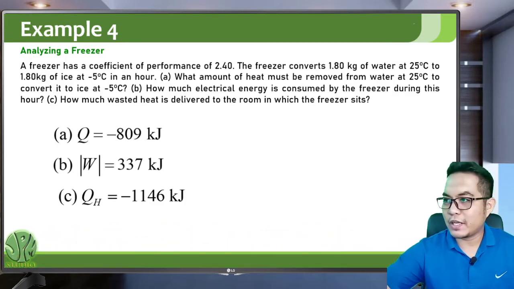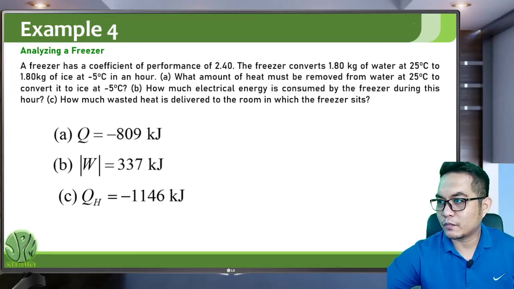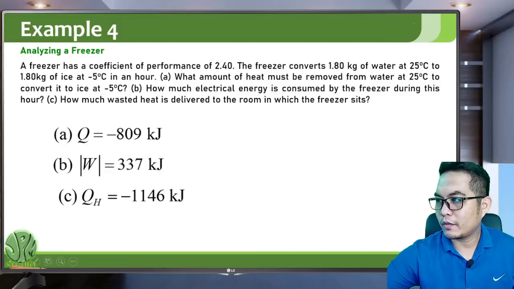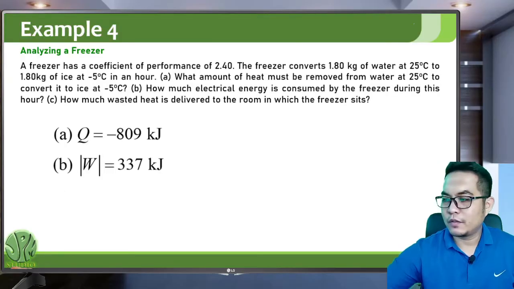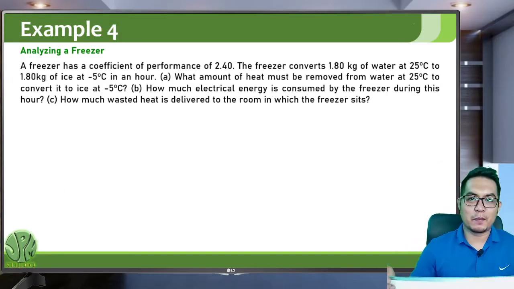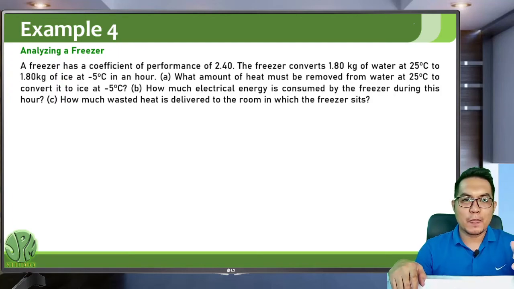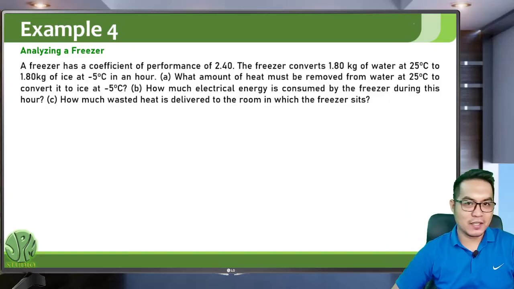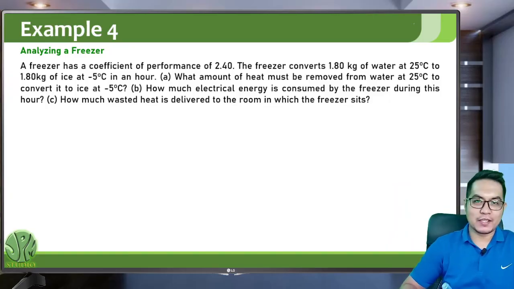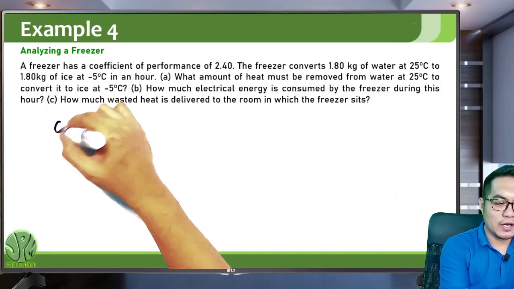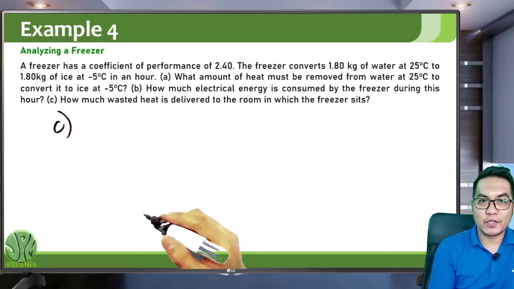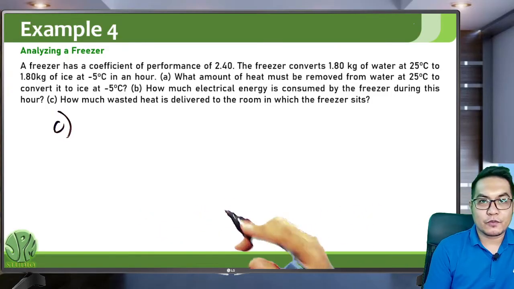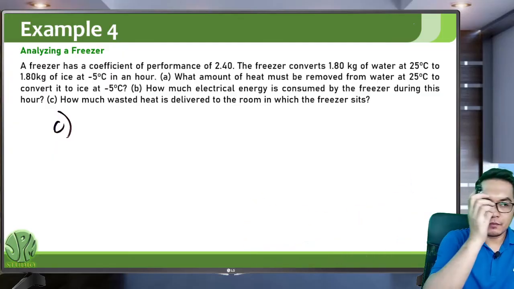There's still a letter C problem. Sorry, there's a letter C pala. How much wasted heat is delivered to the room in which the freezer sits? For letter C, we are trying to solve for QH, the heat released to the hot region.